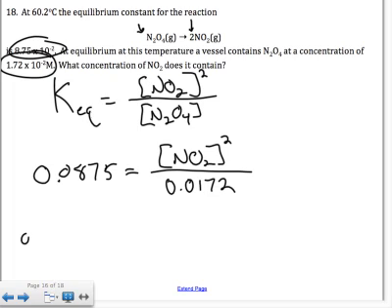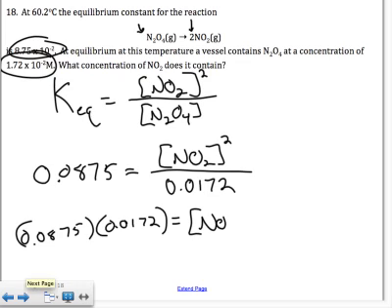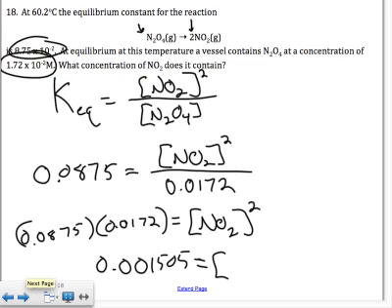Okay, so it's 0.0875 times 0.0172 equals the NO2 squared. So what I get when I do that out is 0.001505 equals the concentration of NO2 squared.